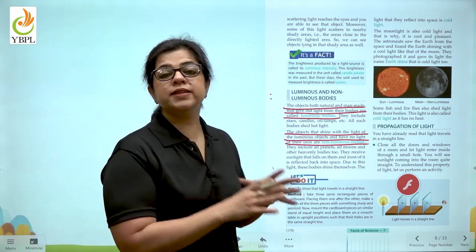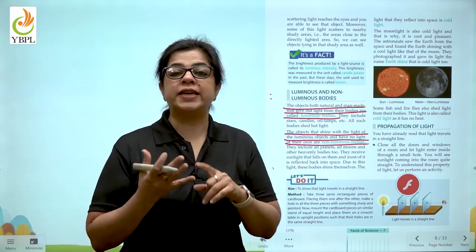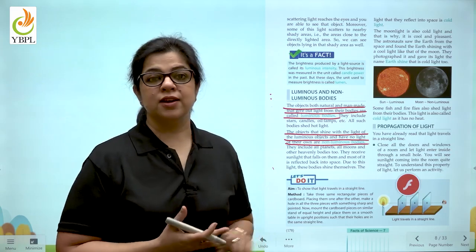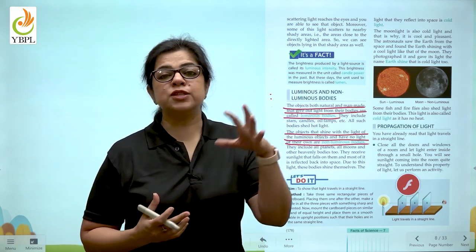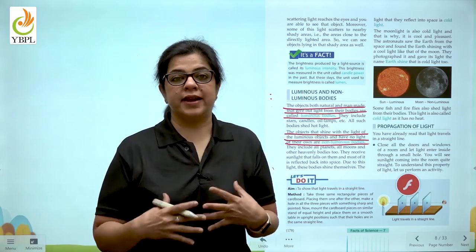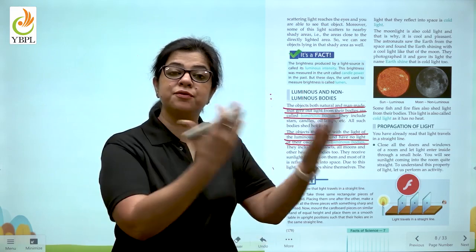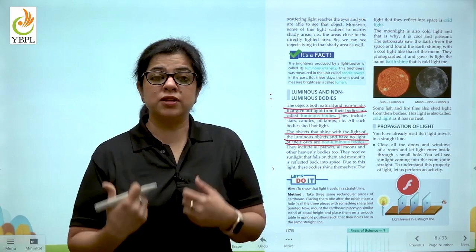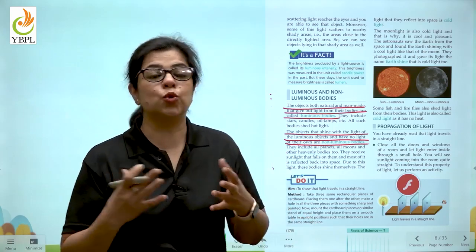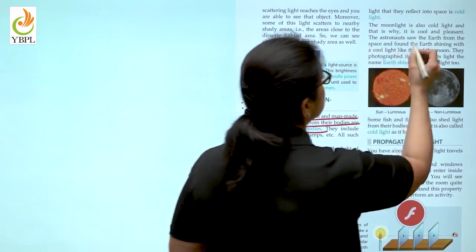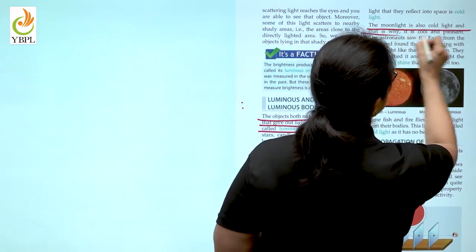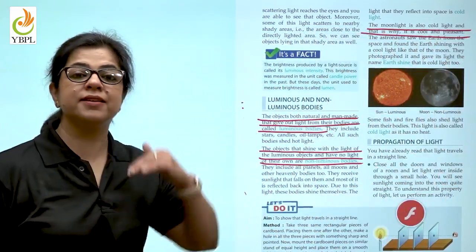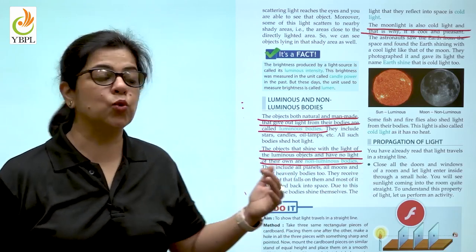Children, we know that the sun is a source of both heat and light. So, the light that is falling on us is hot light. But the light that we are reflecting is not hot light because we are absorbing the heat. So, the light that we reflect is cool light. Even the moonlight is cold and pleasant because the light that it reflects back is cool.